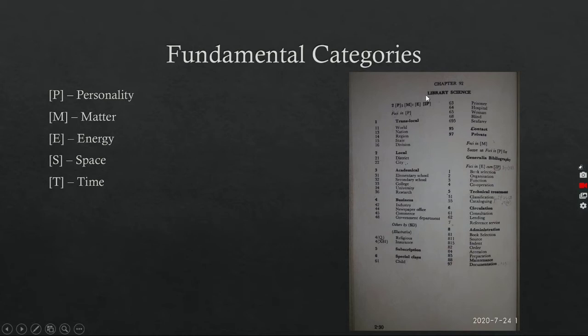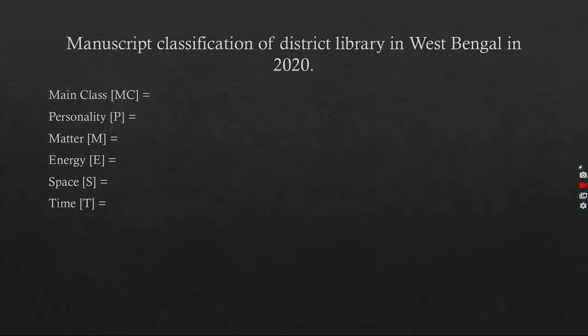Here is a schedule of library science. You can see that there are many isolate ideas. All these isolate ideas are divided into these 5 groups. These 5 groups are the fundamental categories. Now we have taken an example of a document.